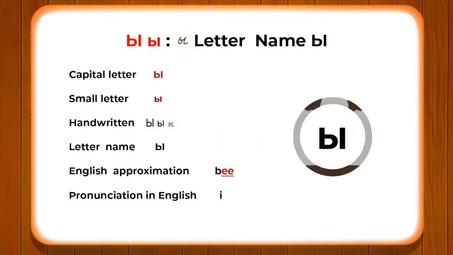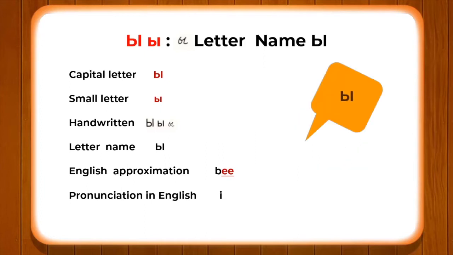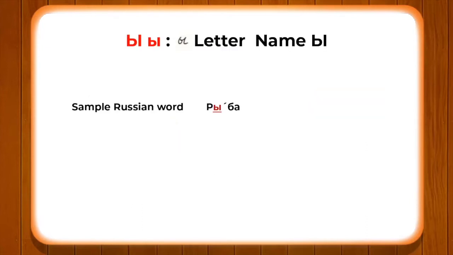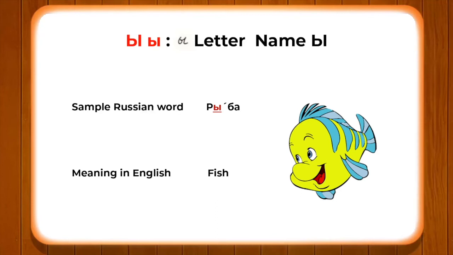However, it will be difficult to say that it has absolute resemblance, but just for the purpose of knowledge, so that our students understand the sound uy as in bee. But with the help of a sample Russian word, you can see that here we have used the letter in the Russian word ryba, which means fish.